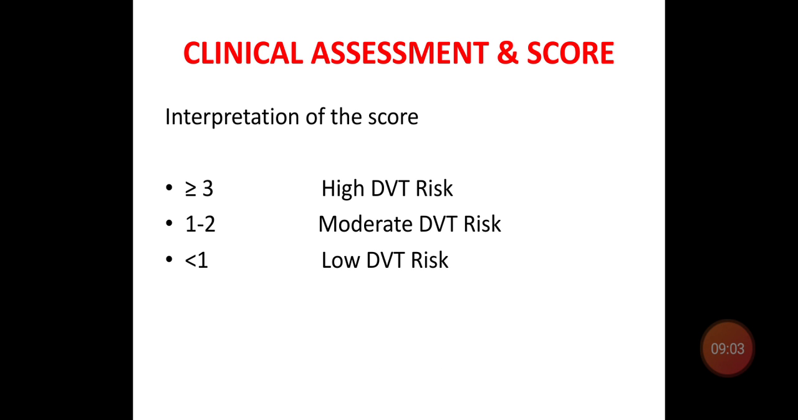So how do you interpret this Wells DVT score? If the score is 3 or more, you consider there is a high risk of development of DVT. Between 1 and 2 is moderate risk. Less than 1 is low risk of development of DVT.